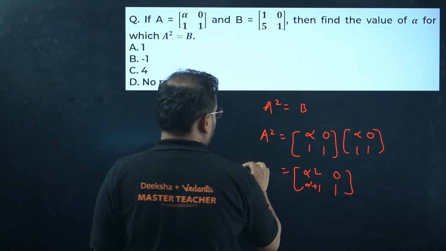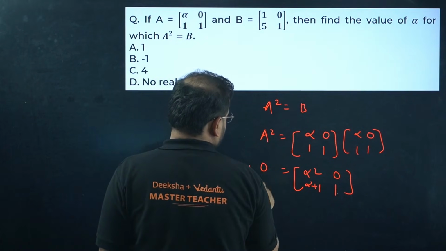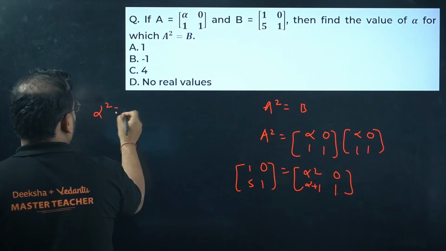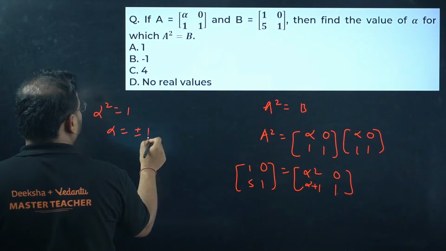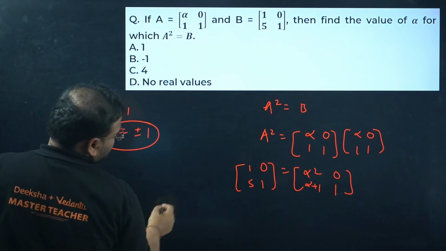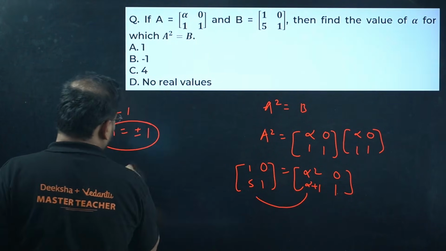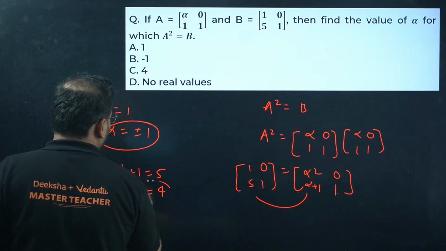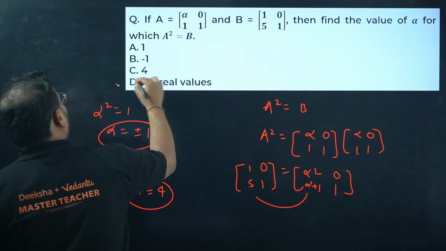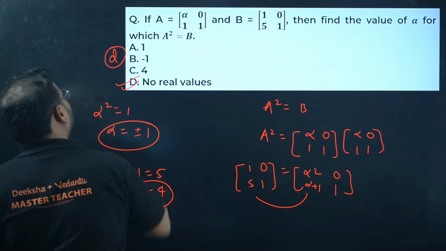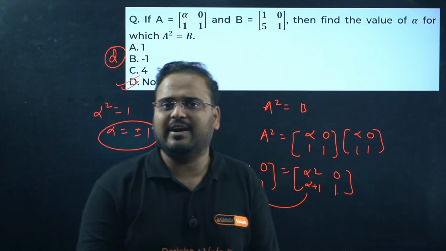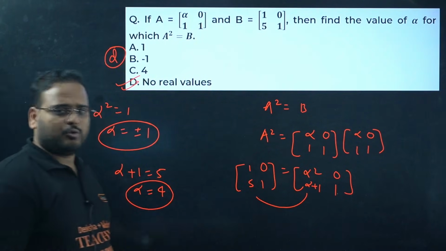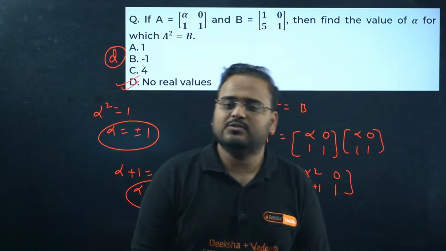What is the B value? Compare: 1, 0, 5, 1. Alpha square is 1, which means alpha is plus or minus 1. Two values are there. And if you compare these, you get alpha plus 1 as 5, so alpha is 4. Sir, the answer is ABC? No. Only one answer is correct, right? D. There is no real value. For one value, you cannot have 3 answers, right? Alpha has no intersection actually. So the answer is only what?